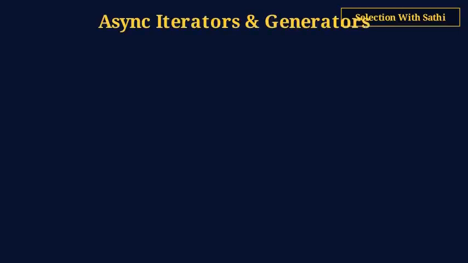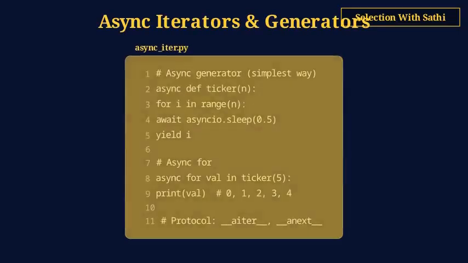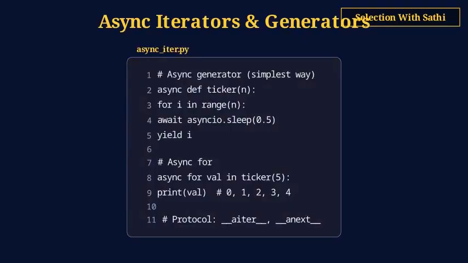Async iterators support the async for syntax. An async iterable implements __aiter__ returning self and __anext__ as a coroutine that returns the next value or raises StopAsyncIteration.